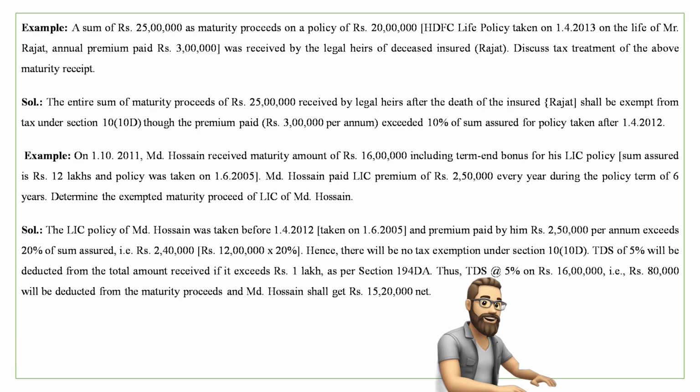TDS at the rate of 5% will be deducted from the total amount received if the maturity proceed exceeds 1 lakh, as per section 194(DA). Thus TDS at the rate of 5% comes to 5% of 16 lakh, that is 80,000, and after deducting that, Mr. Mohammad Hussain is to get 15 lakh 20,000 net from the LIC as maturity proceed, because the maturity proceed is received by Mohammad Hussain, who is alive.